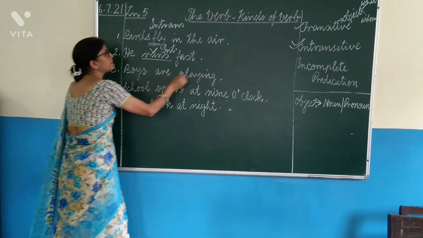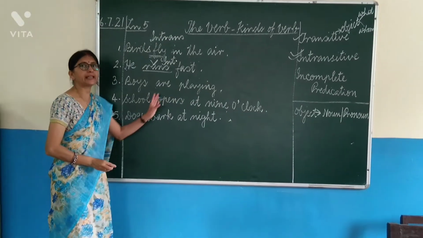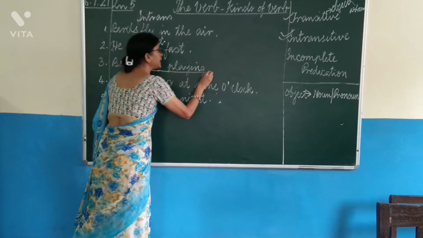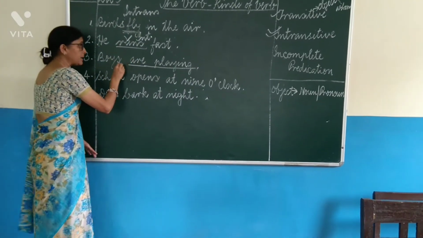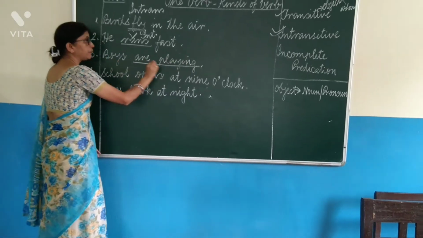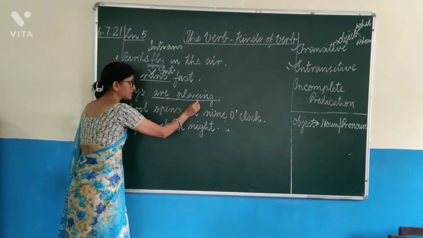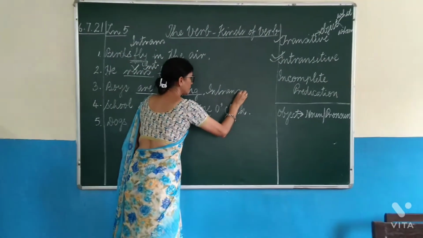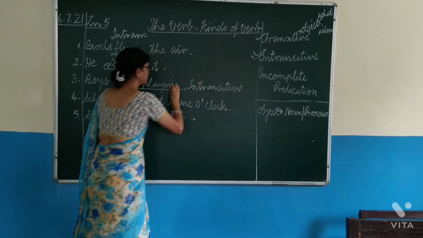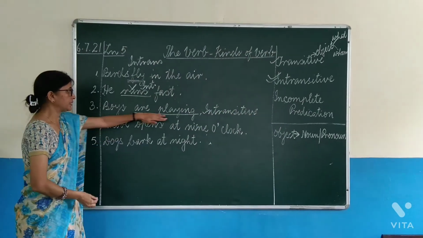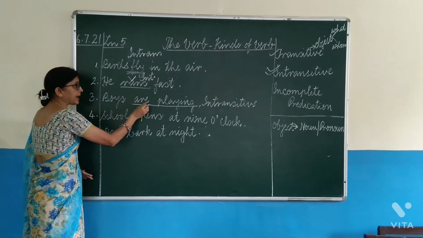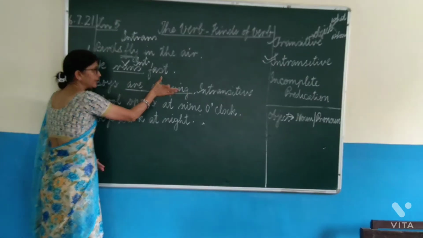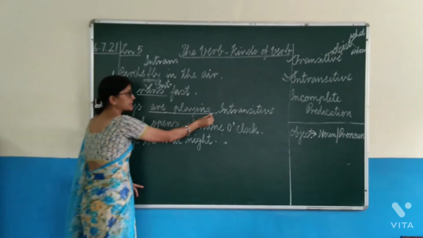Next, boys are playing. Now here children generally get confused. They think only are is the verb. No, are playing is the verb. And are playing as a verb is making complete sense. This is a complete sentence. So, this is intransitive. There is no object over there. Okay, then this is complete. Children, don't only take are as a verb, take are playing. Don't ask like this, are what? Playing. And it is an object. No, are playing is a complete verb.